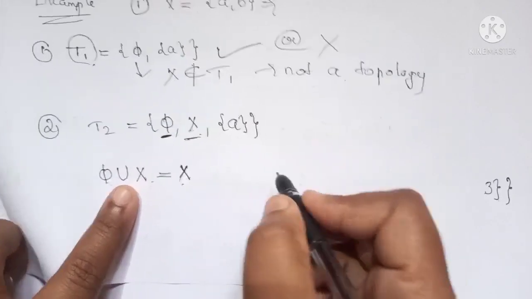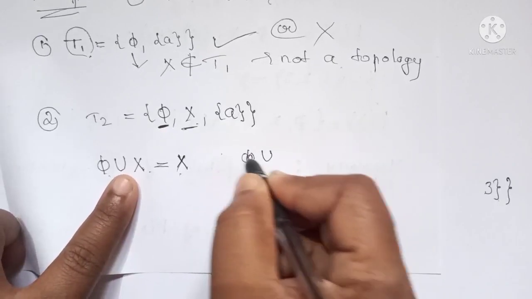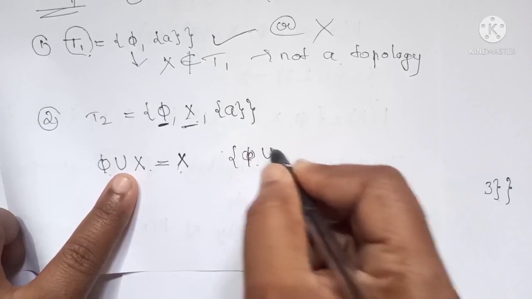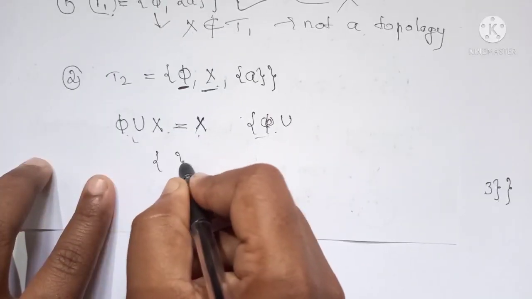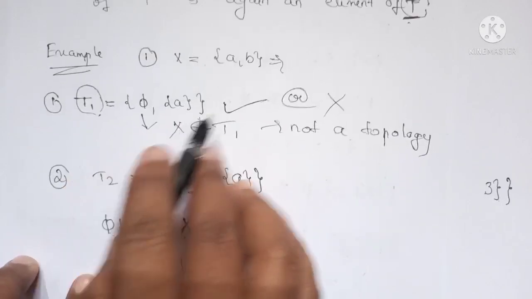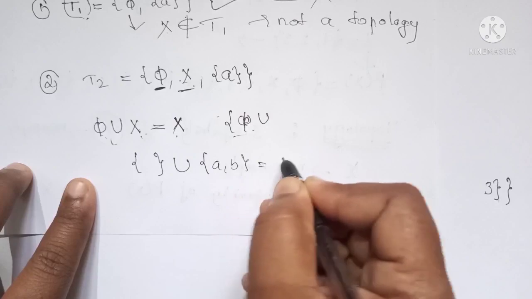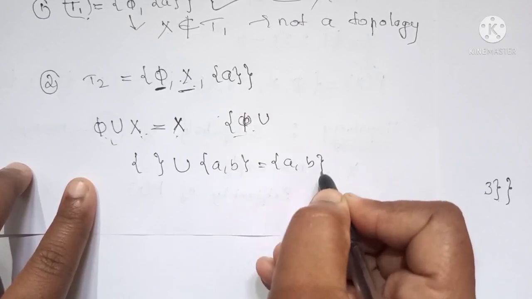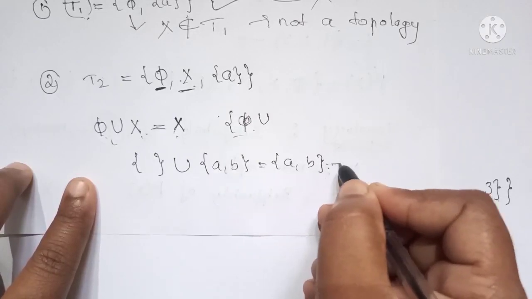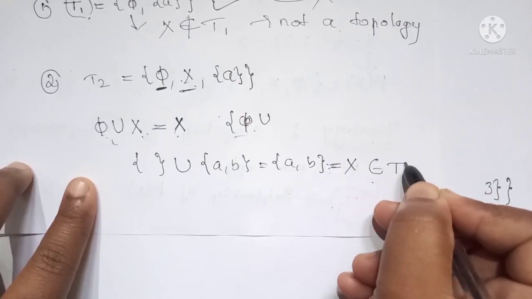Here the null set union the set X, that is A comma B, is again A comma B. So this is nothing but the given set X itself, therefore it belongs to T.